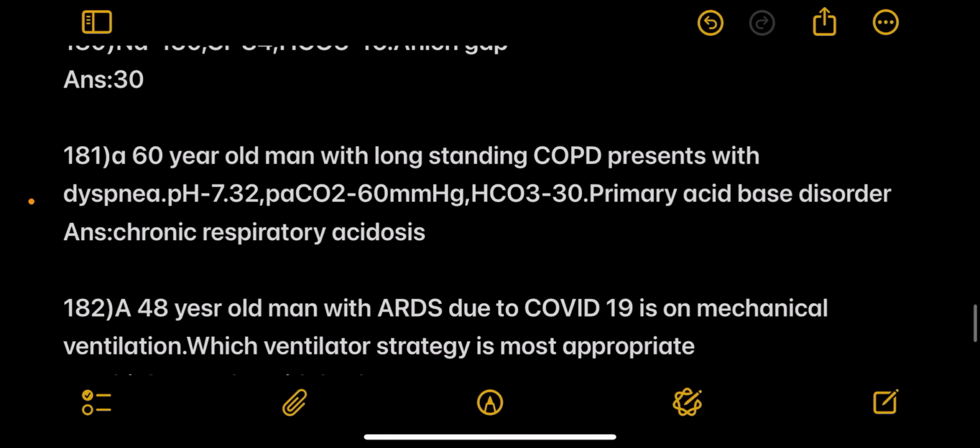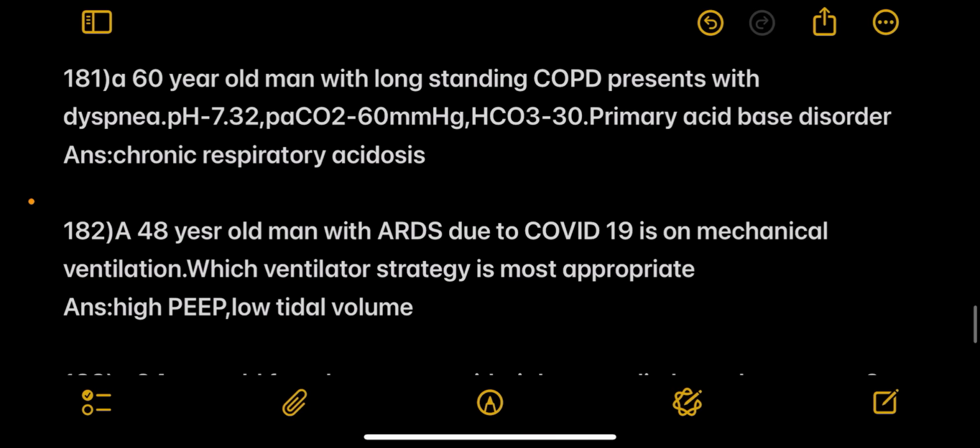Next, a 60-year-old man with long-standing COPD presents with dyspnea. pH is 7.32, PaCO2 is 60, bicarb is 30. Primary acid-base disorder is chronic respiratory acidosis.